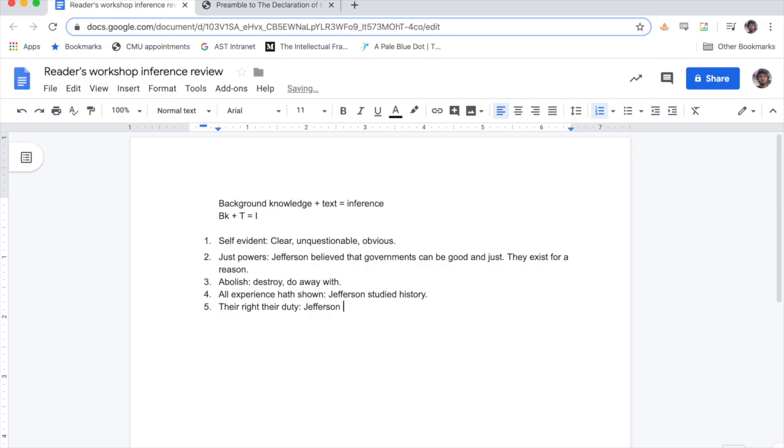So he doesn't just believe that it's people's right to make things better. Jefferson believes, did I spell believe right? That people have a duty to change their government when things get really bad. Yeah. So we'll leave it there for now.